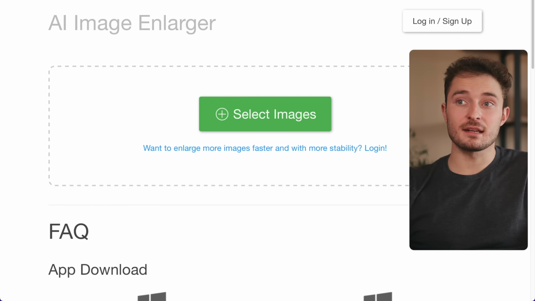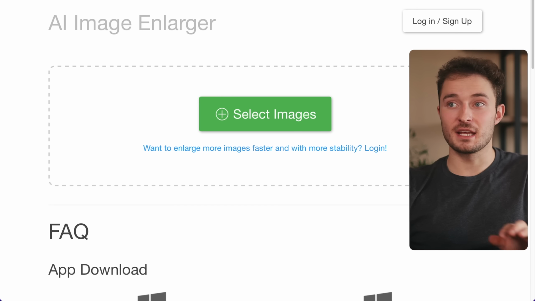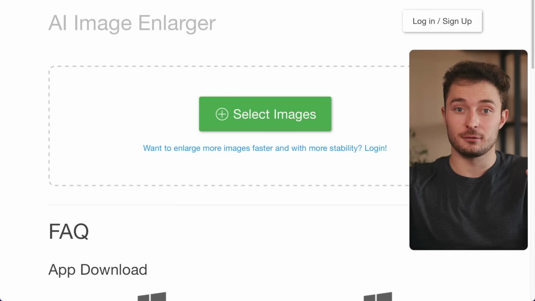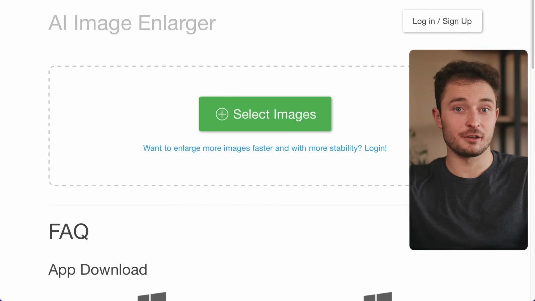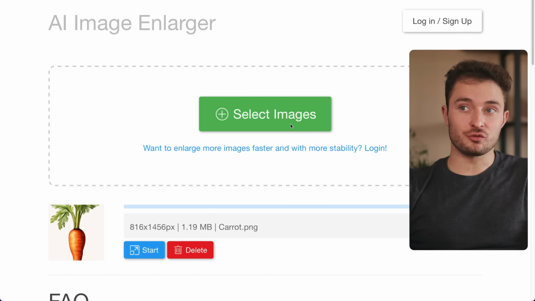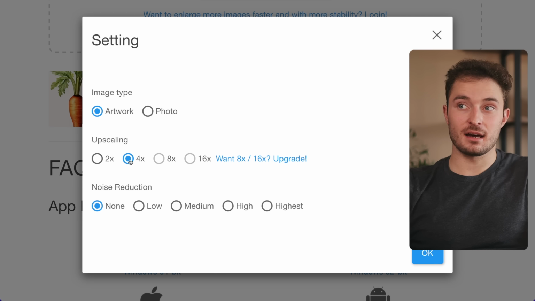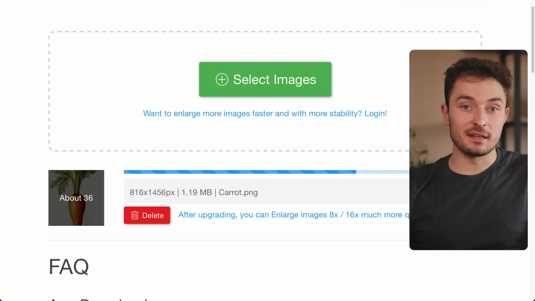This is the best upscaling website that I found. It's completely free to use to upscale your images to 4 times their original size, which is plenty if you're using Midjourney. And it only takes a couple of minutes. So I literally just drag the image in. I'll make sure to set it to 4x upscaled, and then I'll just wait a minute for it to finish.